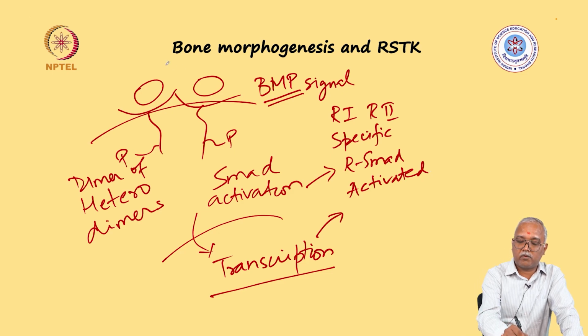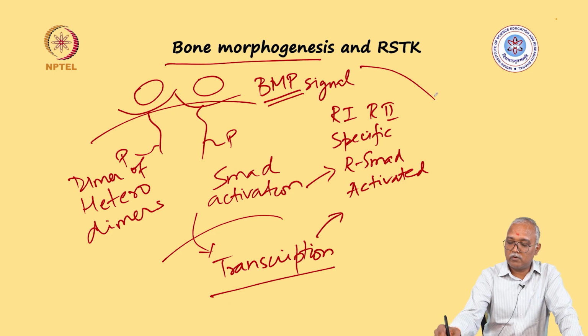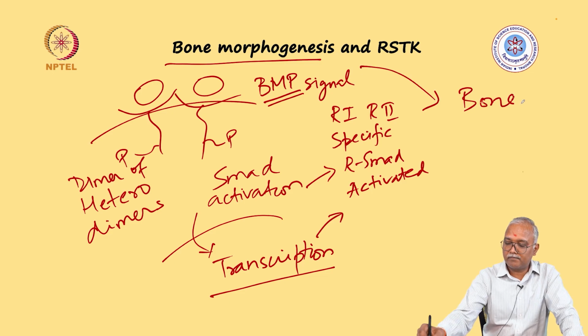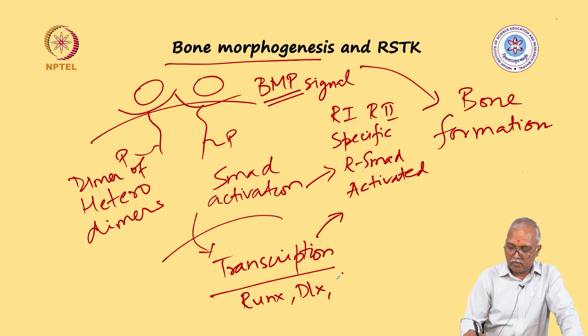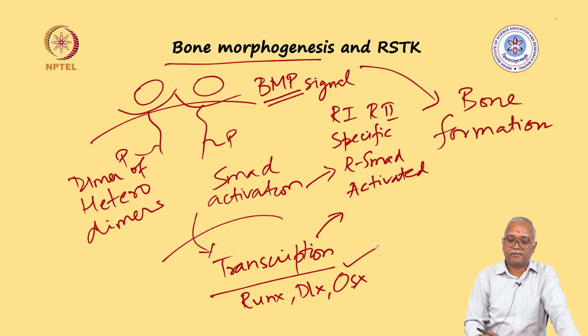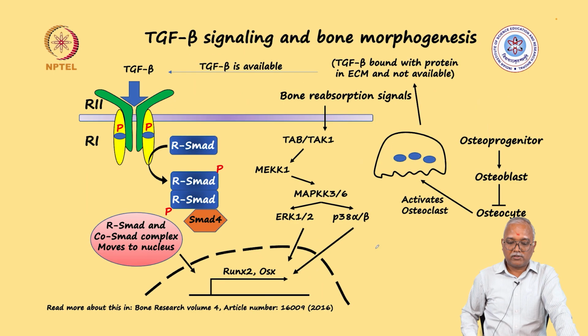So here in case of bone morphogenesis, more so bone formation, we saw RUNX, DLX and OSX kind of genes getting activated. This is how the new bone will be forming. At the same time, you need a very specific signal to ensure that the bone is not forming extra, rather this is regulated. There is some amount of reshaping which is required so that the bone gets the desired shape.